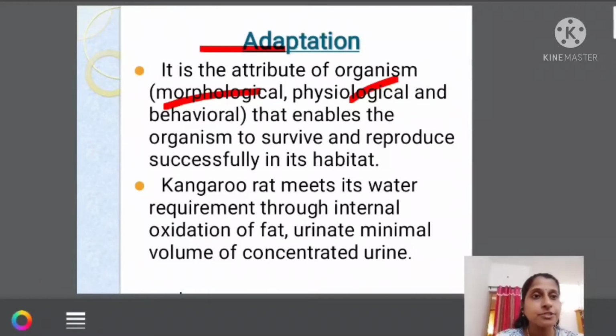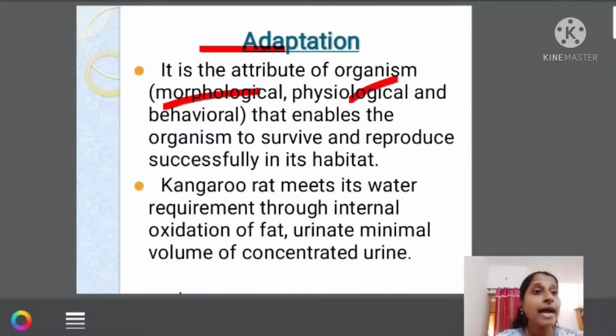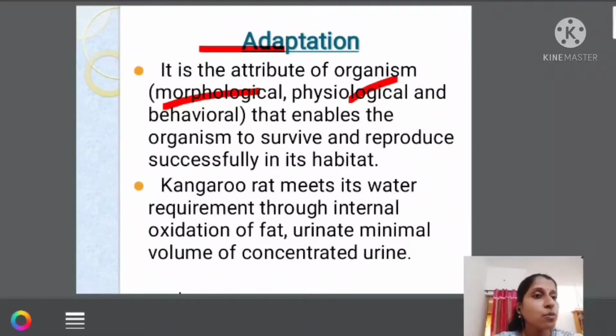Examples we are going to discuss. So adaptation: you are coming to Mount Sinai from some other school. How are you adapting to Mount Sinai? That is adaptation. You want to adapt. Now kangaroo rats, when you are seeing, meet their water requirement. They want water.